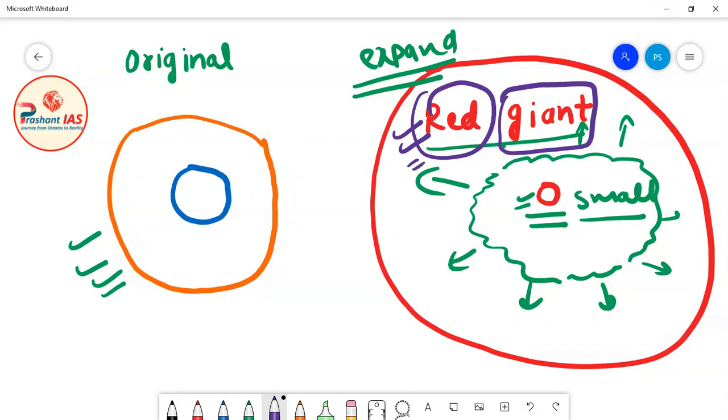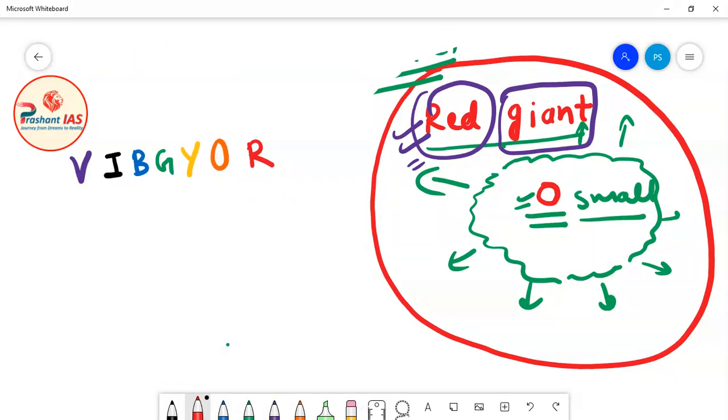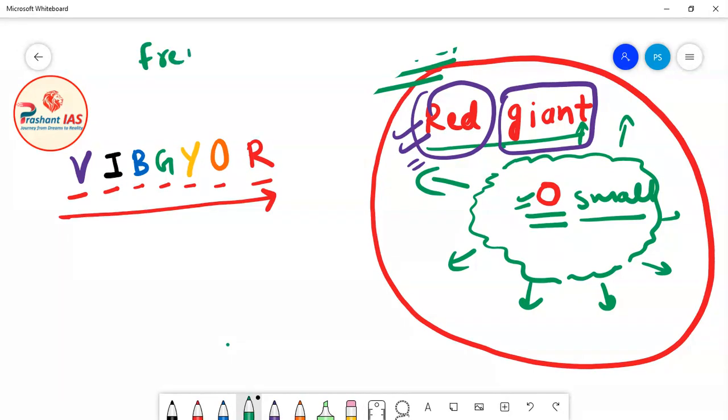So friends, in your schools you all must have studied VIBGYOR. What is the full form of VIBGYOR? V stands for violet, I for indigo, B for blue, G for green, Y for yellow, O for orange, and R for red. So what happens, friends, when we move from left to right, the frequency reduces.